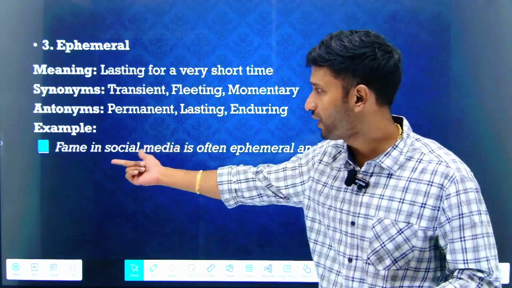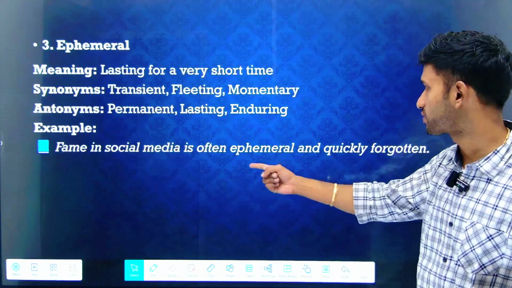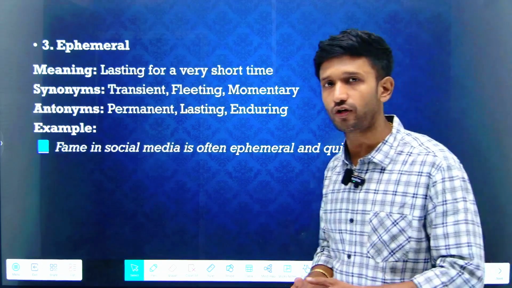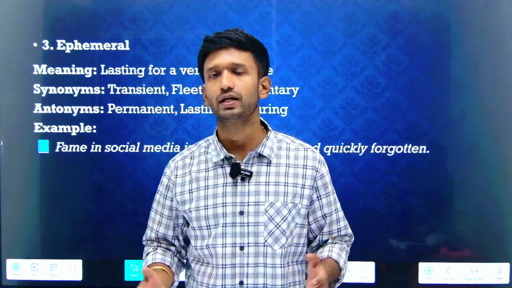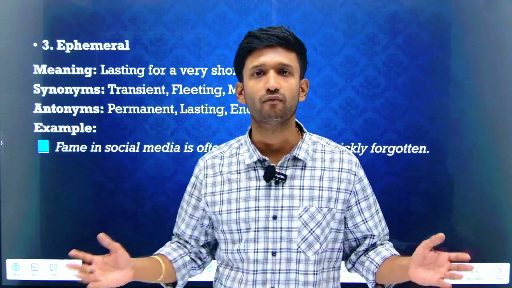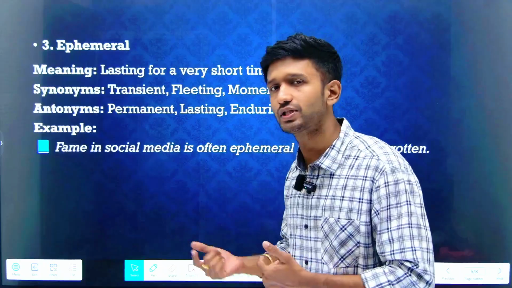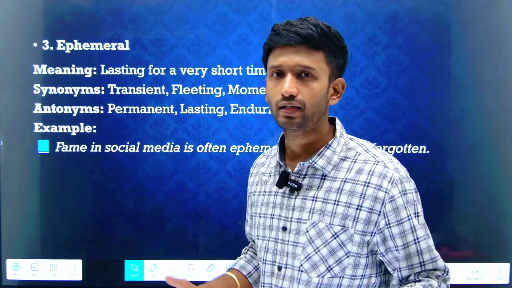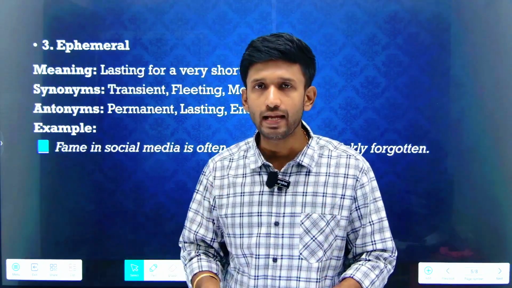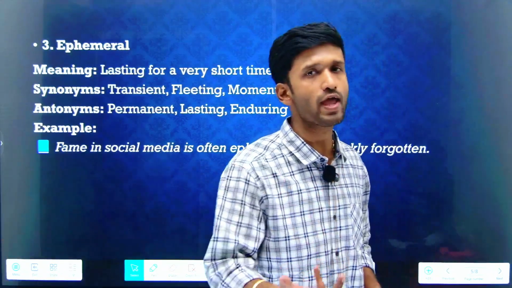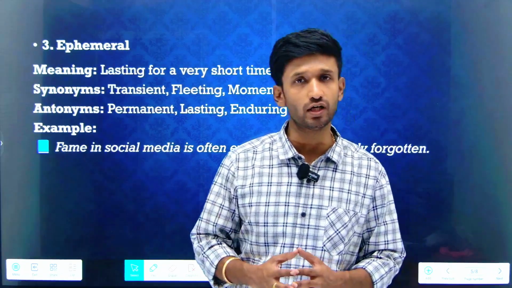An example of ephemeral: fame on social media is often ephemeral and quickly forgotten. Sometimes it happens that memes become viral, someone becomes famous too quickly and then nobody talks about them after a certain period of time. So their fame on social media is ephemeral, it lasted just for some time. The news came into the highlight and then faded away. So the news was ephemeral. In this way, we have understood the meaning of the term ephemeral.